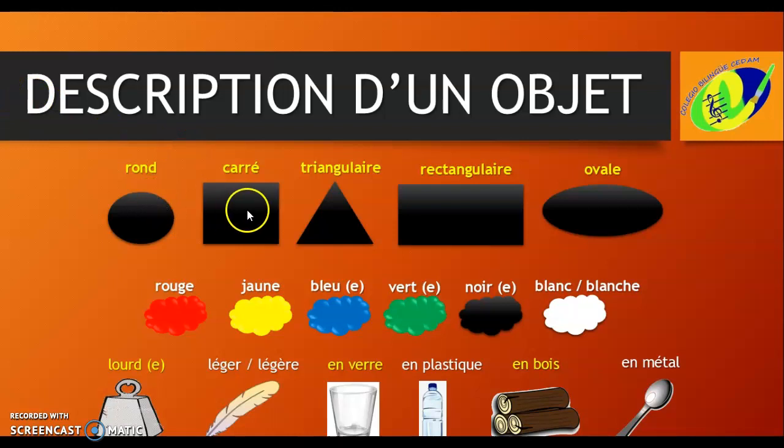Rond, carré, triangulaire, rectangulaire, ovale, rouge, jaune, bleu, vert, verte, noir, blanc, blanche. Lourd, lourde, légère, en verre, en plastique, en bois, en métal.